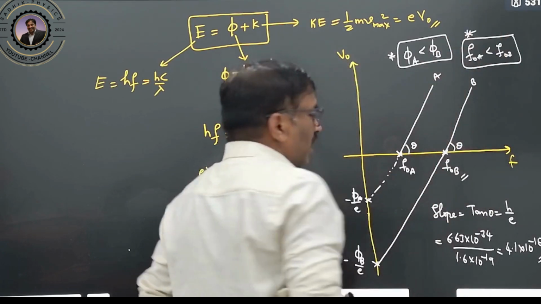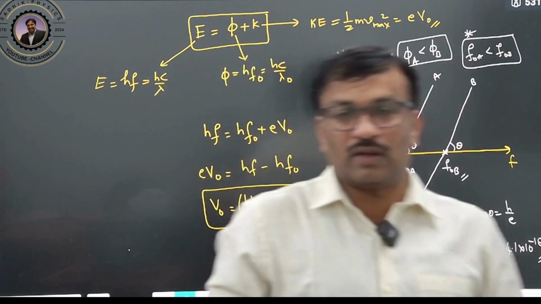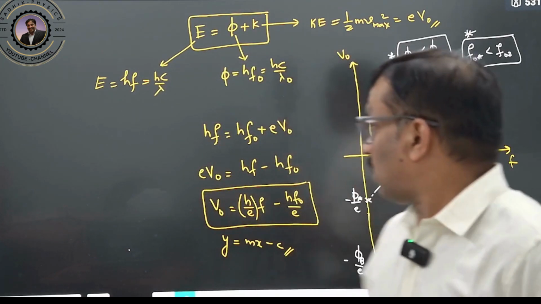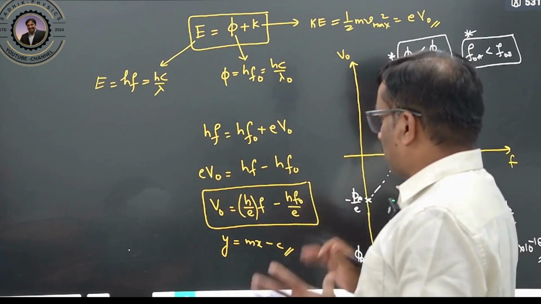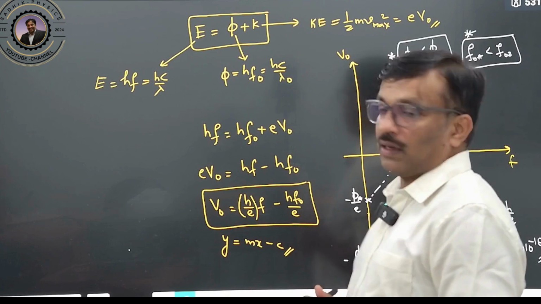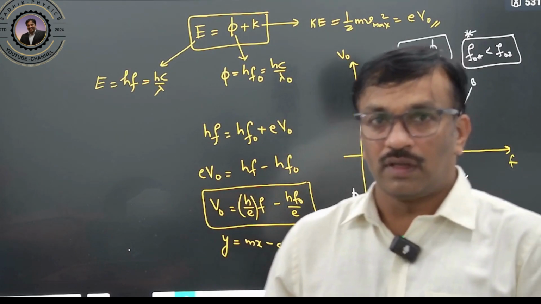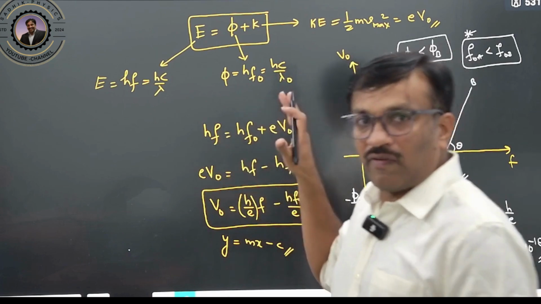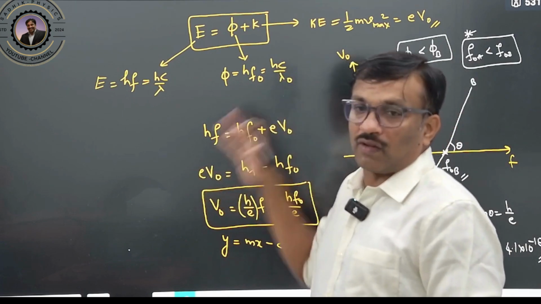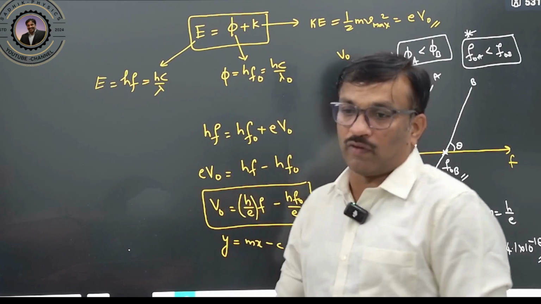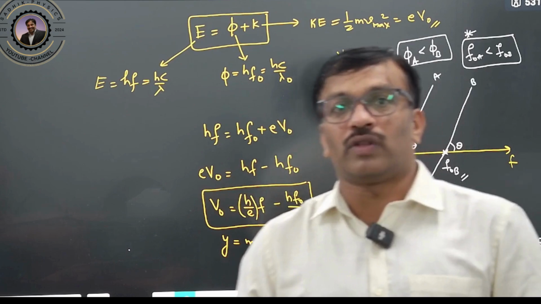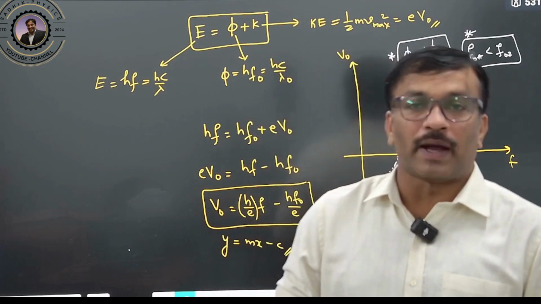Clear? So with observations like this, you need to learn these concepts. In this way he explained all these concepts. This is where the foundation was laid for quantum theory. It is an experimental proof that light has a particle nature.